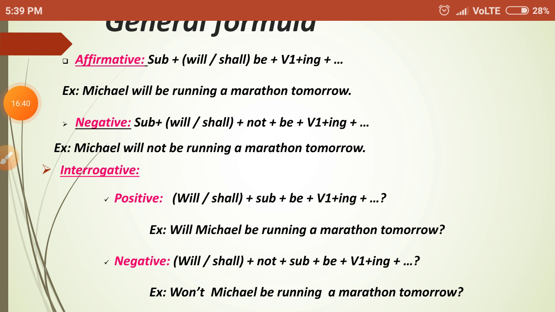Will we be running a marathon tomorrow? Like that. And suppose if the subject is she, won't she be running a marathon tomorrow? So like that we have to generate.